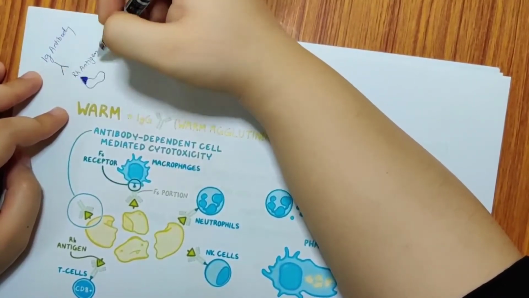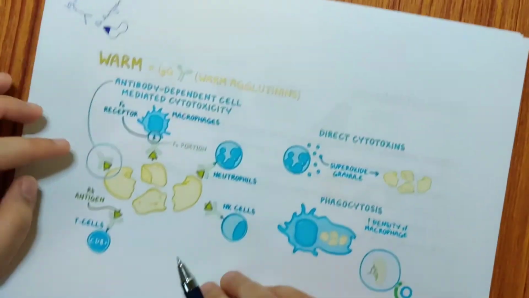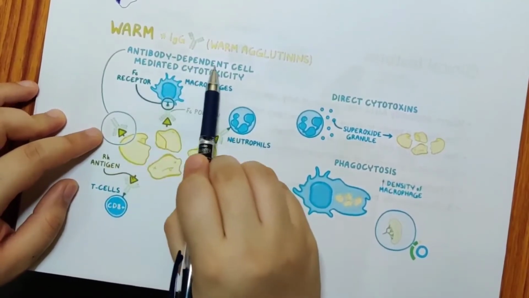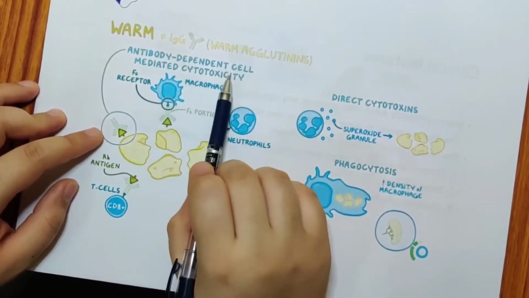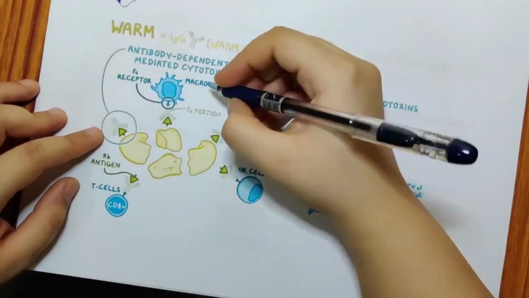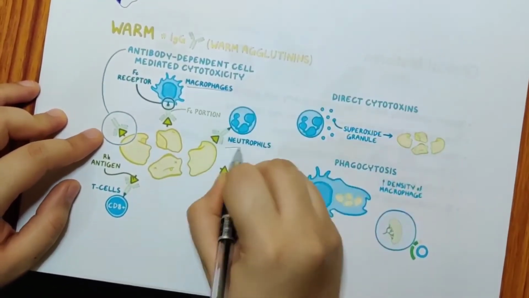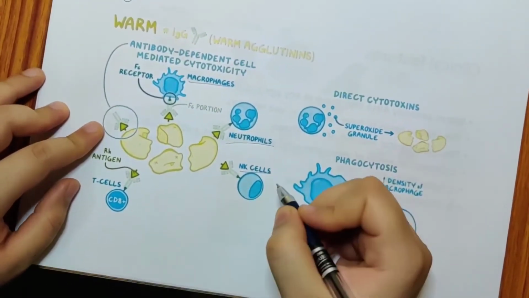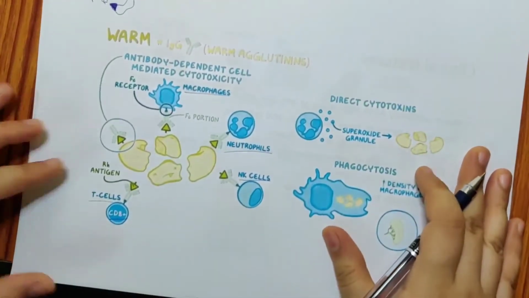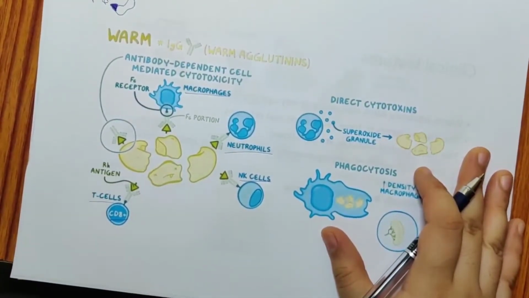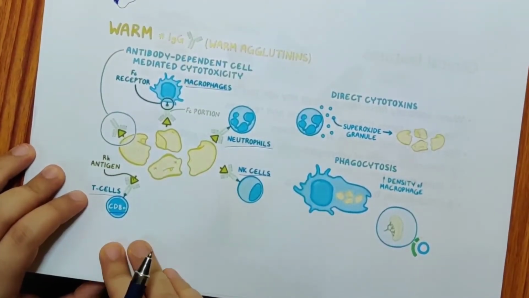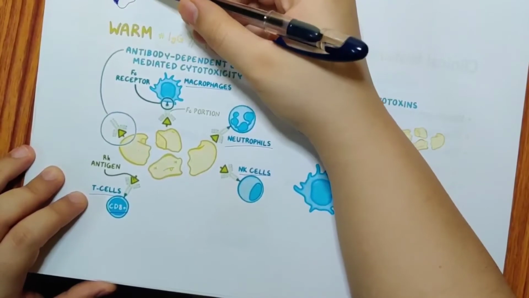When this antibody and antigen react, you have antibody-dependent cell-mediated cytotoxicity. Due to this, macrophages will come, neutrophils will come, NK cells will come, CD8 plus T cells will come. So all this reaction will take place against this one RBC with Rh antigen.